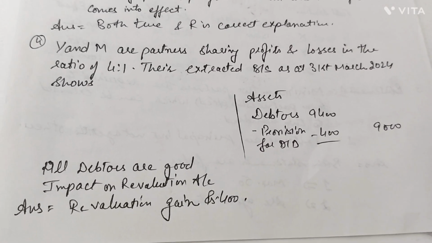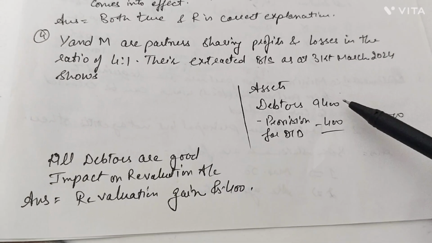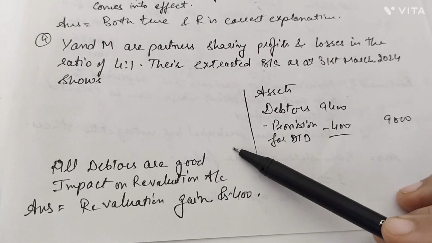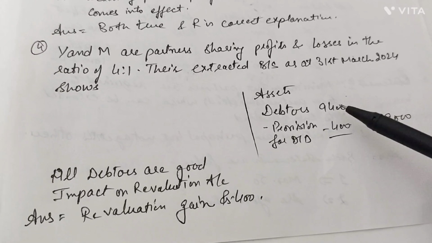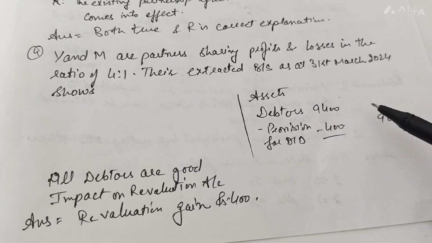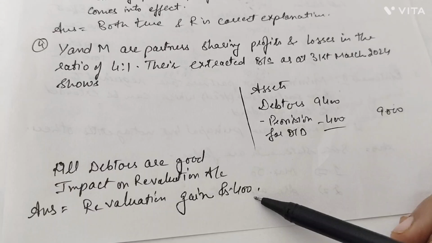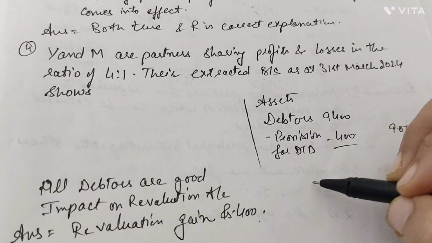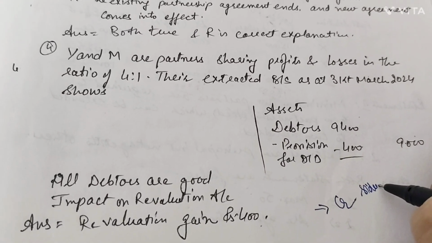Y and M are partners sharing profits and losses in the ratio 4:1. Their extracted balance sheet is given to you, where debtors are 9,400 and the provision is 400, and in the additional information it is given that all debtors are good. If all debtors are good, that means no provision is required. In the newly framed balance sheet, debtors would be recorded at 9,400, not 9,000. So there is a gain of 400. That gain would be taken in your revaluation account. On which side of the revaluation account? It will go on the credit side of the revaluation account.